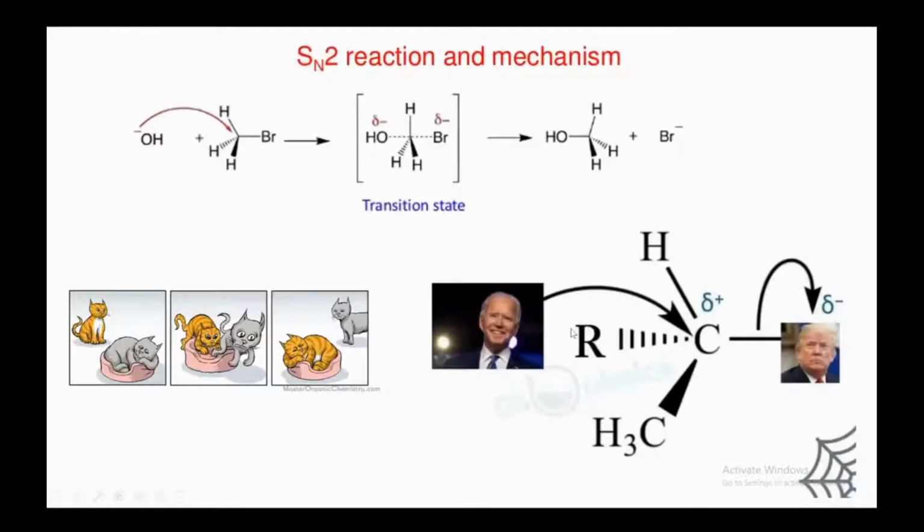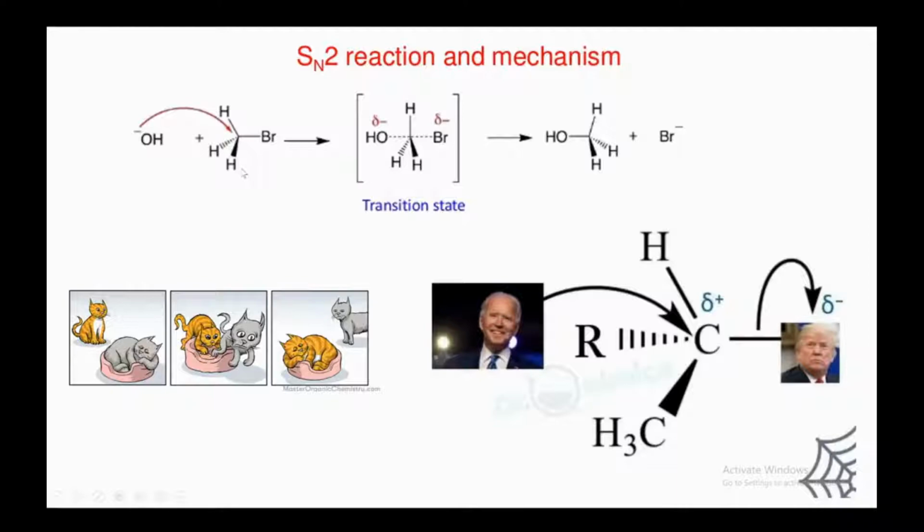Hello guys, this is a little bit funny video. I'll be explaining how Joe Biden won the election against Trump recently, a couple of days ago in America. So it's a very good, interesting analogy of the US elections with the SN2 reaction. First of all, I will explain what is SN2 reaction, and then I will explain what is the analogy